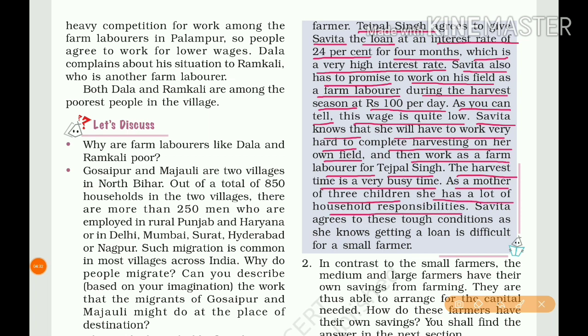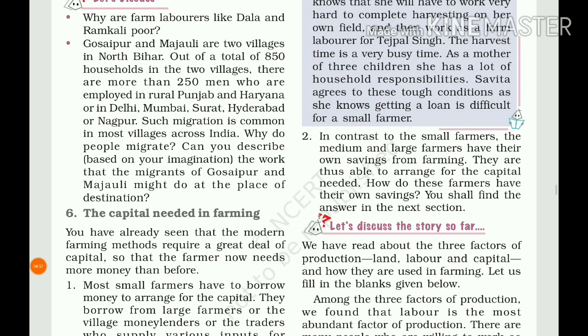So she wants to do household work, take care of her 3 children, plus do harvesting work in her own field and in Tejpal Singh's field. Savita agrees to these tough conditions as she knows getting a loan is difficult for a small farmer.